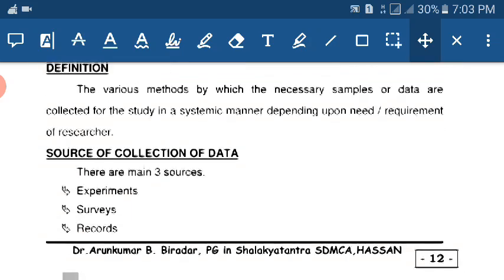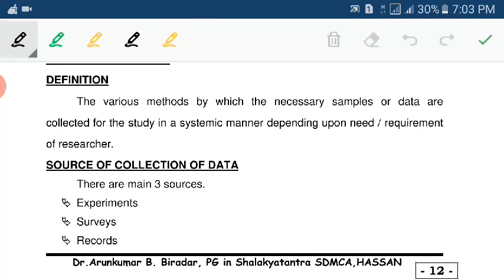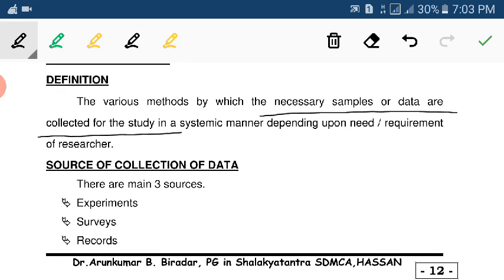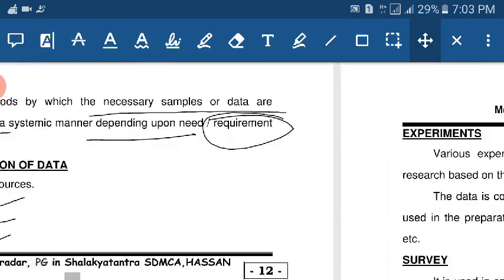Collection of data. Definition: the various methods by which the necessary sample or data are collected for the study in a systematic manner, depending upon the need and requirement of the researcher. There are three main sources of collection of data: experiment, surveys and records.